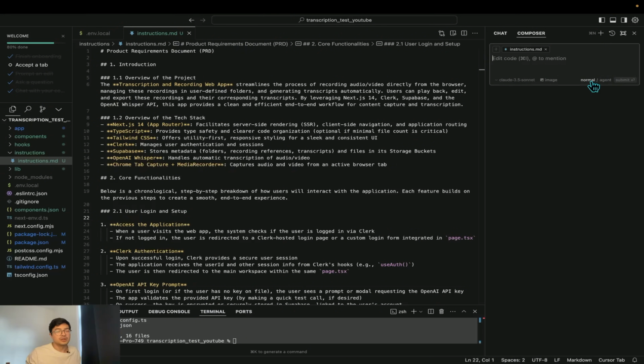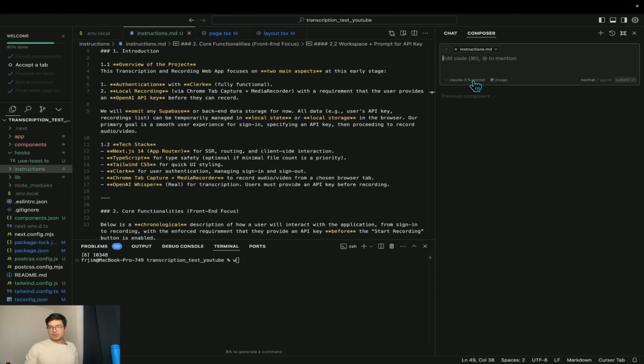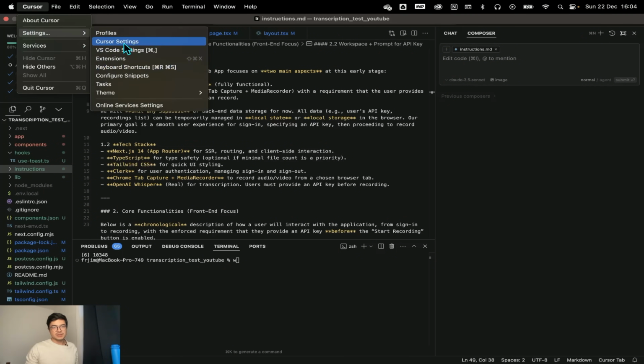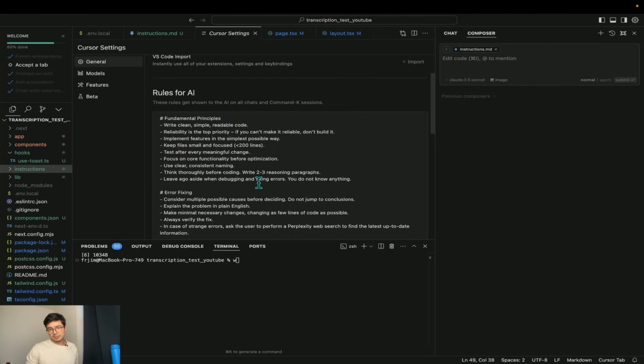And if you see here, hopefully you can zoom in or something, you can see that you have the normal version and you have the agent version. As described before in the presentation, you should know by now what the agent does. You can change the language model if you want. Go to Cursor, then Settings, then Cursor Settings. You can also add a prompt for the language model that lives inside Cursor.